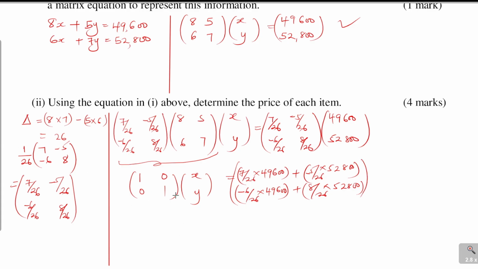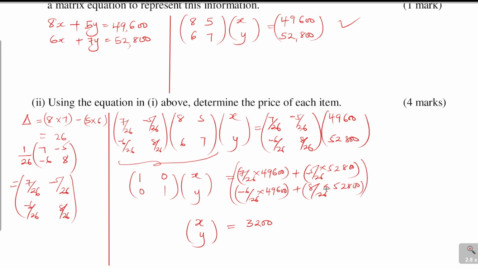Now, when you multiply the left-hand side, the identity matrix multiplied by XY, you get XY. And then when you multiply this using a calculator, 7/26 times 49,600 plus -5/26 times 52,800, that should give 3,200.